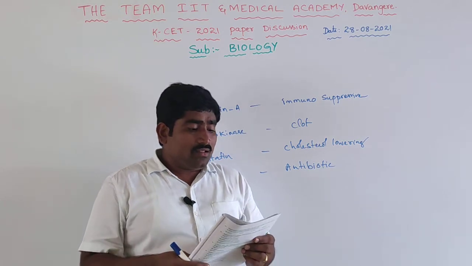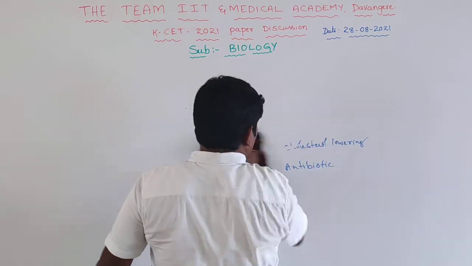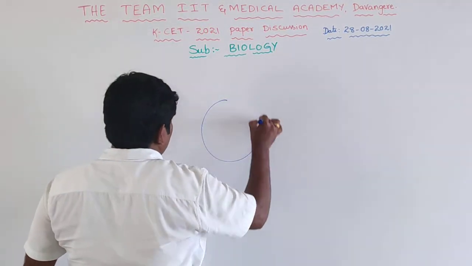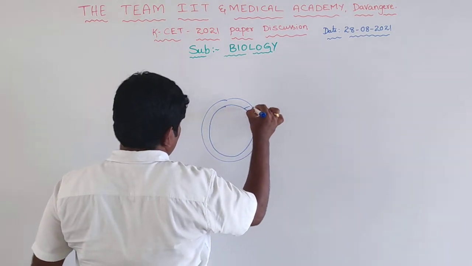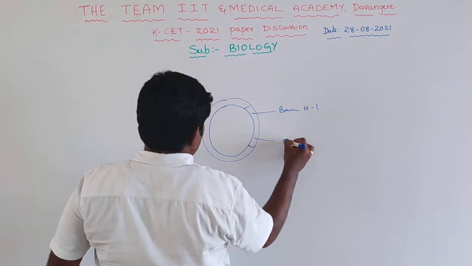Next one. So this is ROP, generally present in this case. If you see, ROP is present in PVU. ROP is present in this place. This is BAM H1 and SAL.